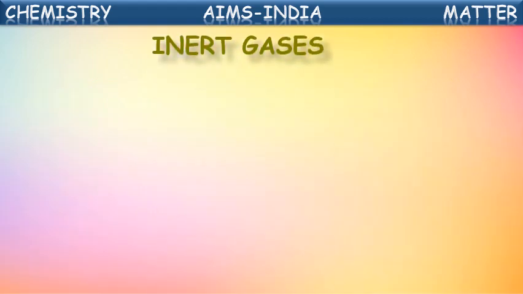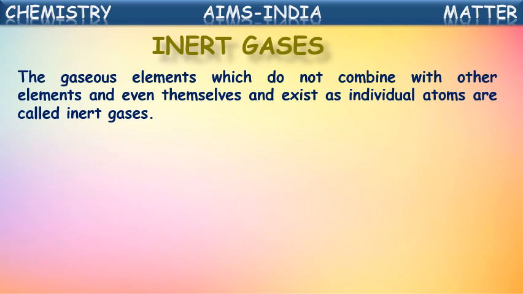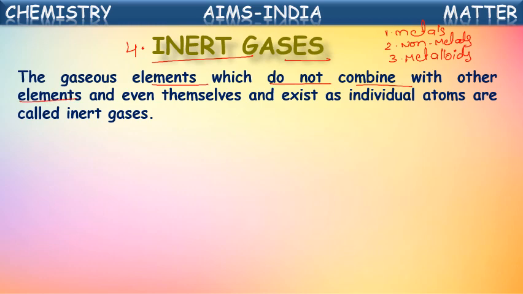The next classification of elements is inert gases. See, total four classifications. First one, metals, completed. Second one, non-metals, also completed. And third one, metalloids, also completed. And fourth one is inert gases. Now we are studying the inert gases classification. The gaseous elements which do not combine with other elements and even themselves and exist as individual atoms are called inert gases.